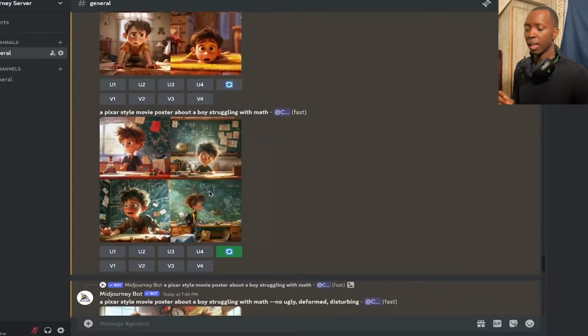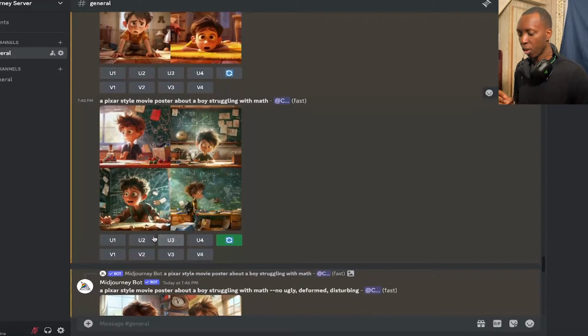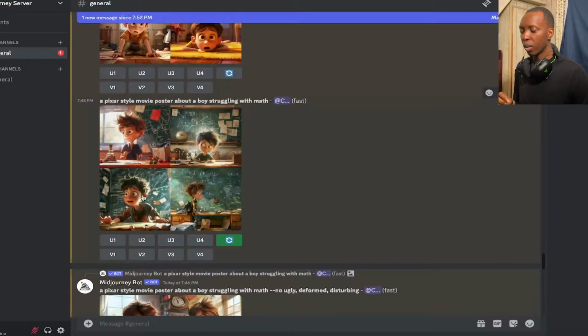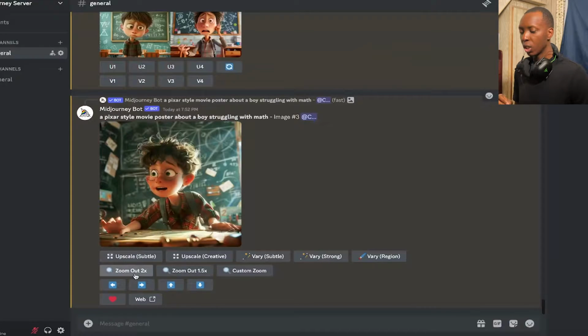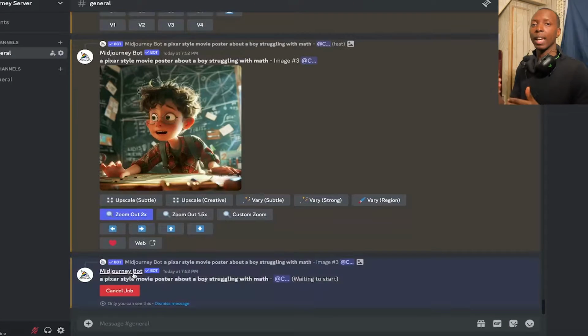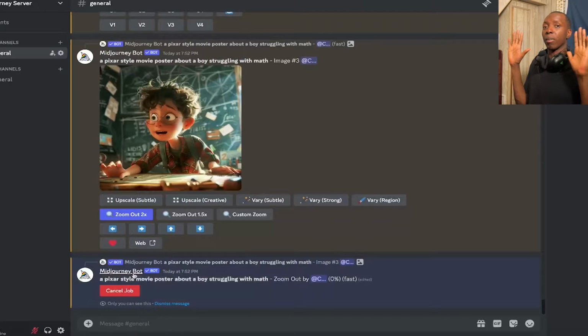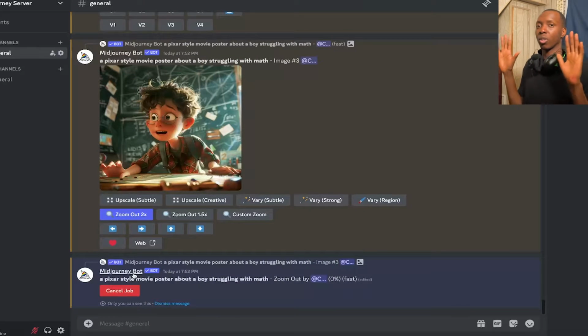Another beautiful option that you have, which we could have covered earlier on, you see if we upscale number 3 right here and we come down, you'll see zoom out 2x, zoom out 1.5, and custom zoom. That's pretty much what you would expect it to be. It's going to create what a more further back view of this image would look like. So we're going to zoom out 2x, we're going to zoom out 1.5x, and we're going to custom zoom and show you what it will all look like.